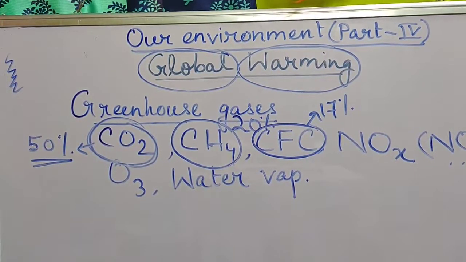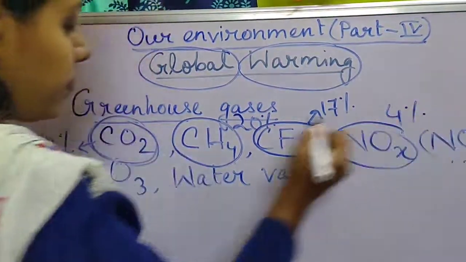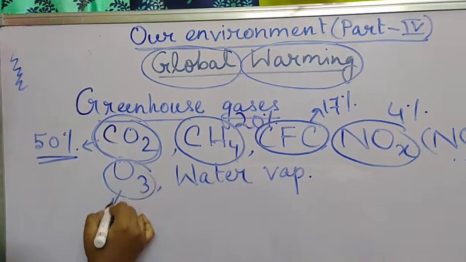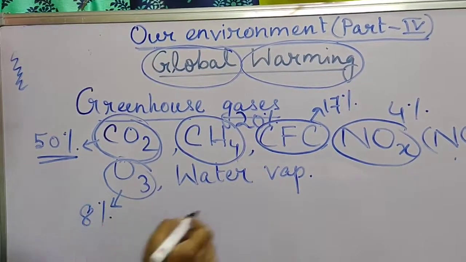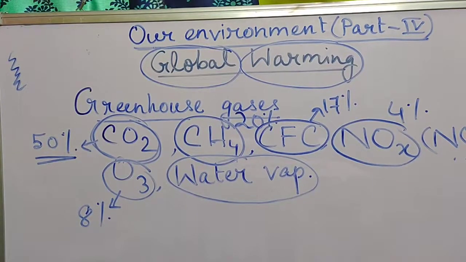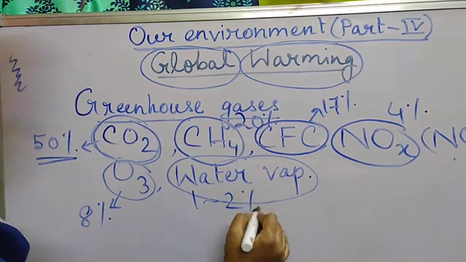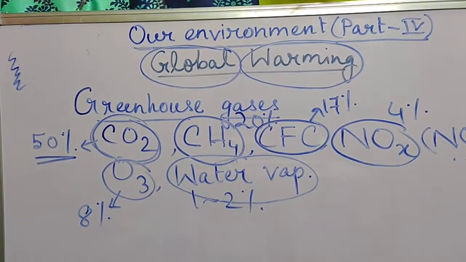Then oxides of nitrogen have a contribution of 4%, ozone contributes 8%, and the rest is contributed by water vapor, which is nearly 1 to 2%. So these are the contributions of these gases towards global warming, or the greenhouse effect.